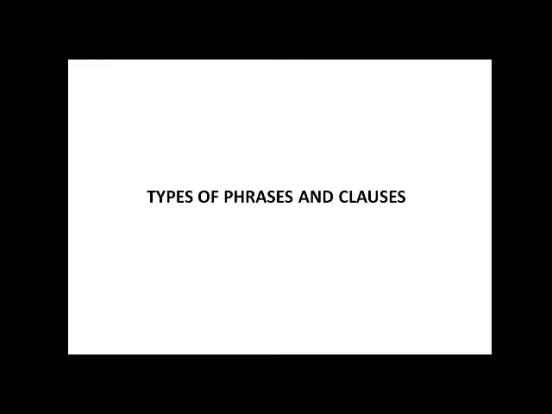So, today we have to look at types of phrases and clauses. The first one we're going to look at is the adjectival phrases and clauses. From the name adjectival, we can see that it comes from adjectives. Before we proceed, we need to understand what adjectives are. Our basic definition of part of speech tells us that an adjective is a word that describes or qualifies a noun or a pronoun.